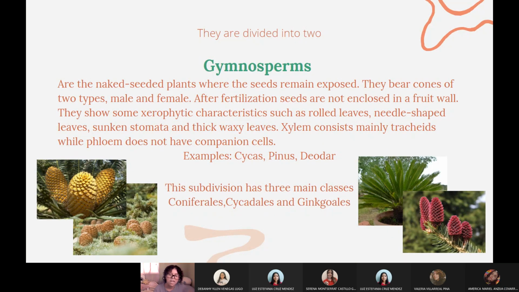First, the gymnosperms are the naked seed plants where the seeds remain exposed. They bear cones of 2 types, male and female. After fertilization, seeds are not enclosed in a fruit wall. They show some xerophytic characteristics such as rolled leaves, needle-shaped leaves, sunken stomata, and thick waxy leaves. Xylem consists mainly of tracheids, while phloem does not have companion cells. Some examples are cycads and deodar. This subdivision has 3 main classes: coniferales, cycadales, and ginkgoales.